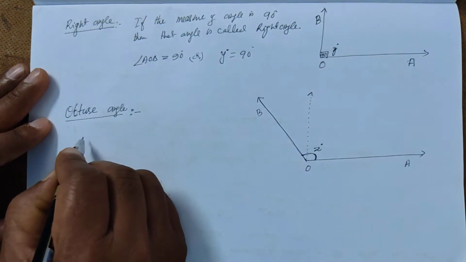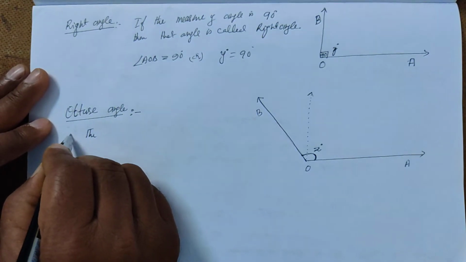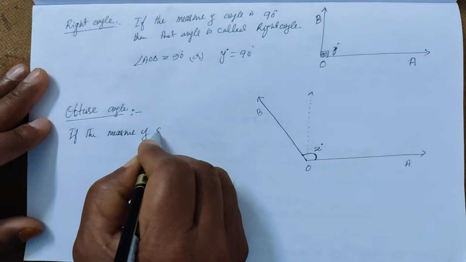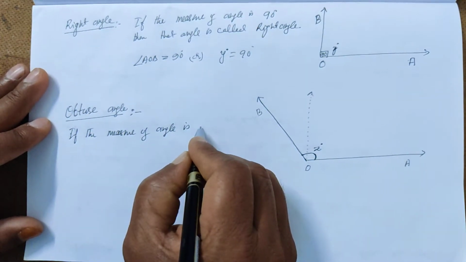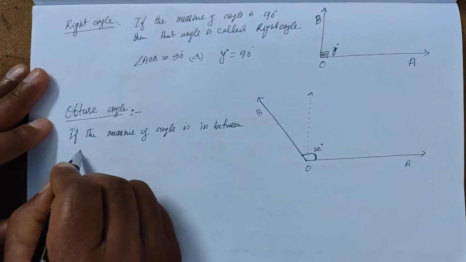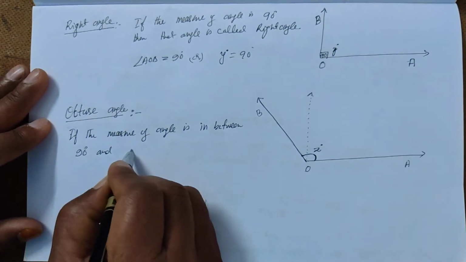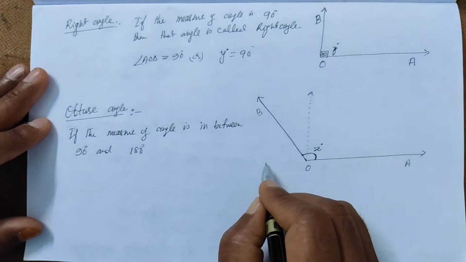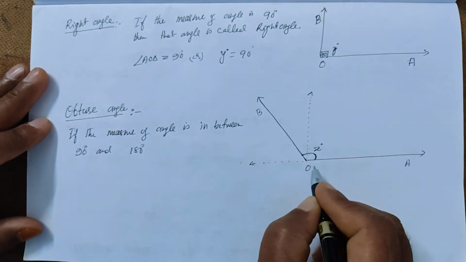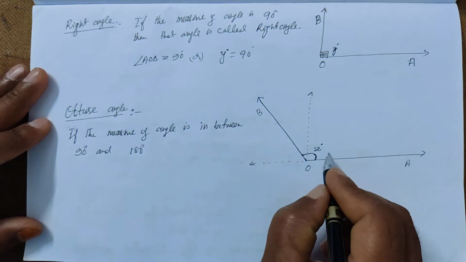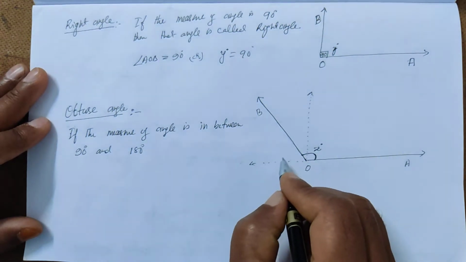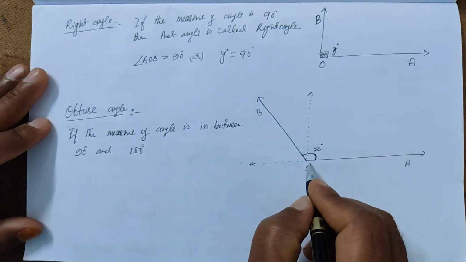So therefore, if the measure of an angle is in between 90 degrees and 180 degrees. So when you extend this, this is 180 degrees. So this ray is like this, so definitely it is more than 90 degrees, and this is 180 degrees, so definitely it is less than 180 degrees.